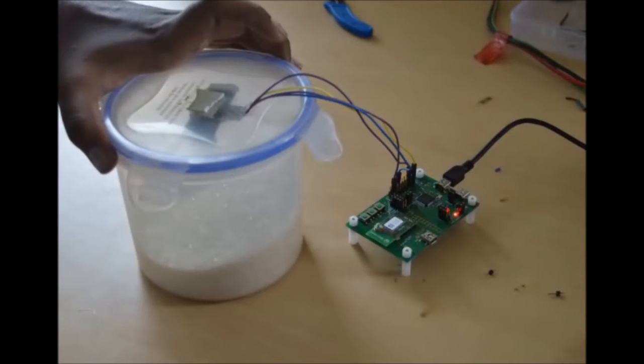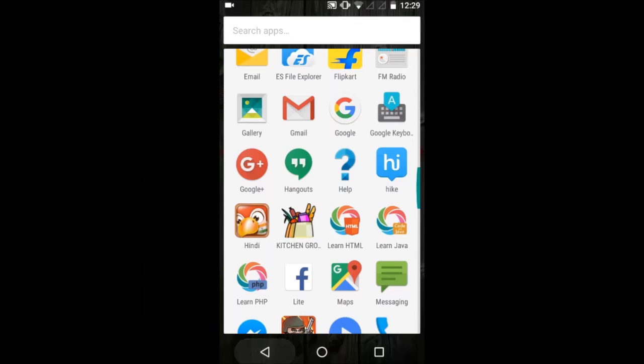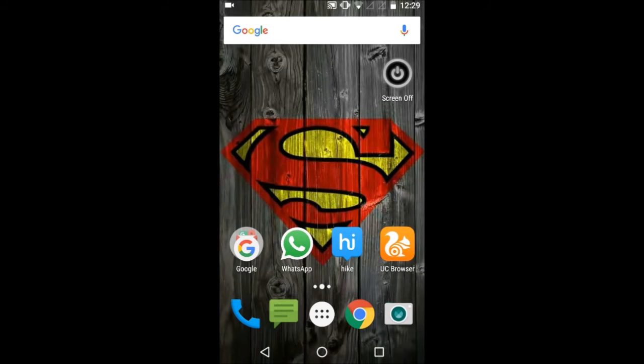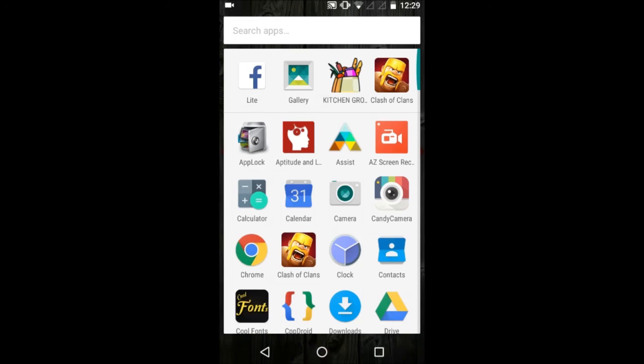Now we can see that the jar has a medium level of sugar. We already weighed this; it is around 650 grams. Here you can see the Android app we created for this project, Kitchen Groceries Level Monitoring System.